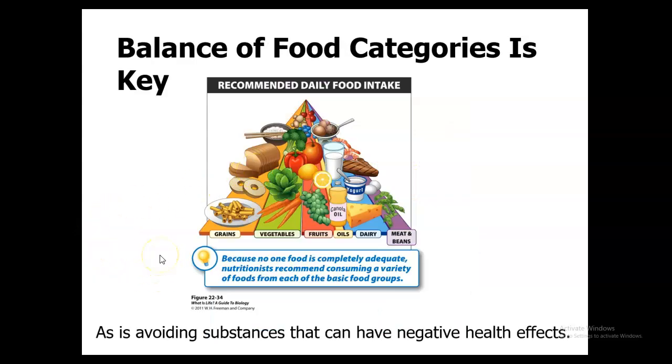And so basically with the quality, a healthy diet must contain a sufficient amount of each of the 6 categories of nutrients. So we have water, protein, carbs, lipids, vitamins, and minerals. And then quantity, a healthy diet has to contain sufficient energy. So it must be able to support an individual's metabolic needs and must not be more than that person needs.